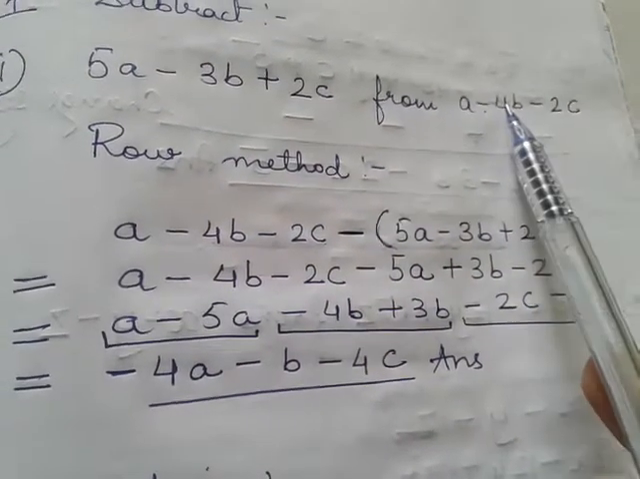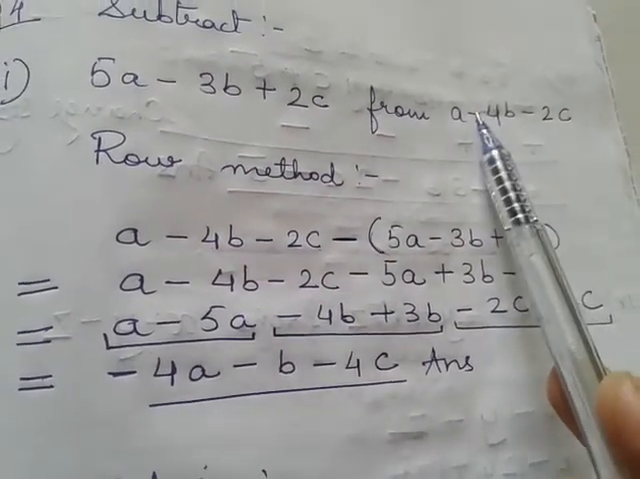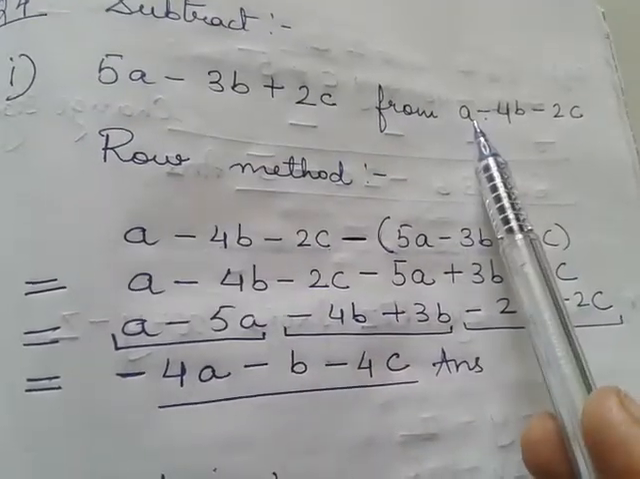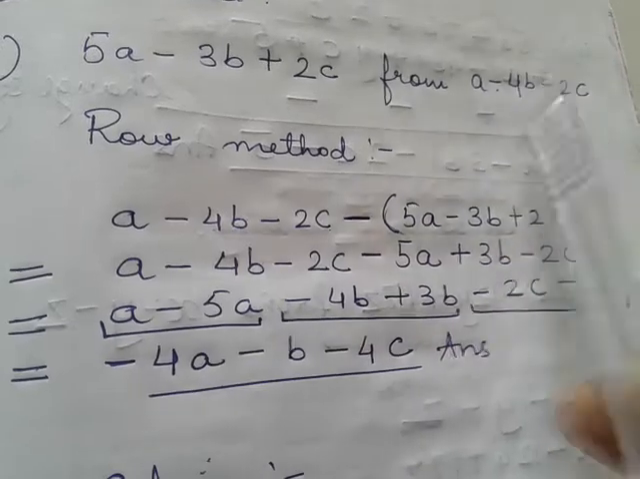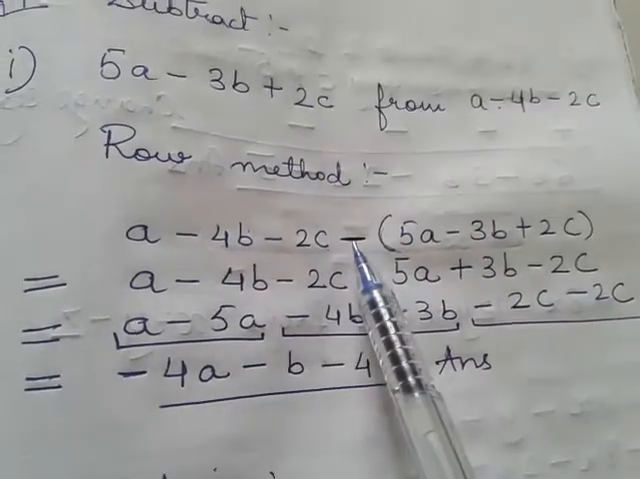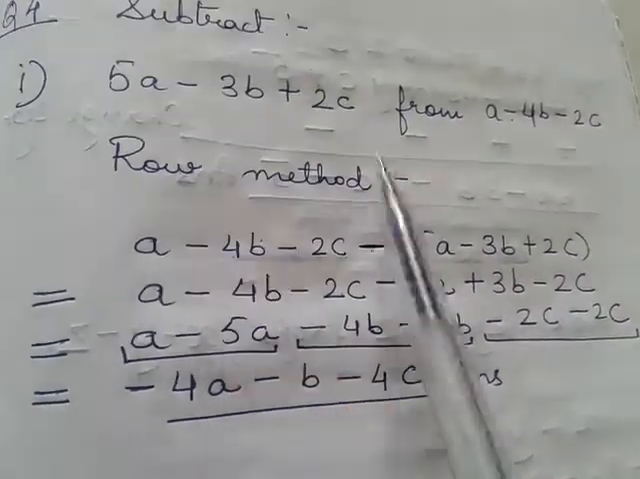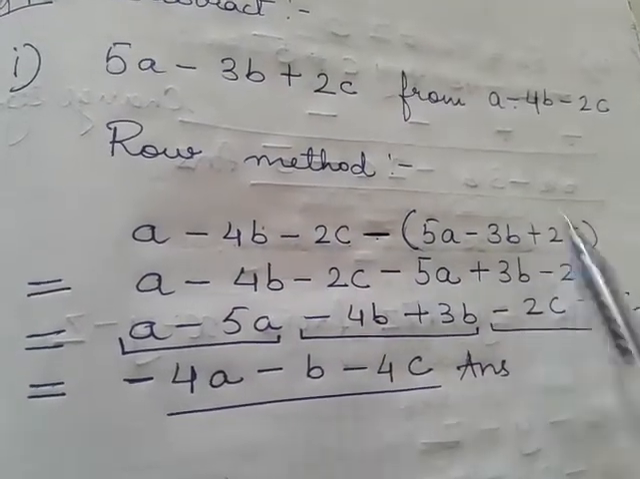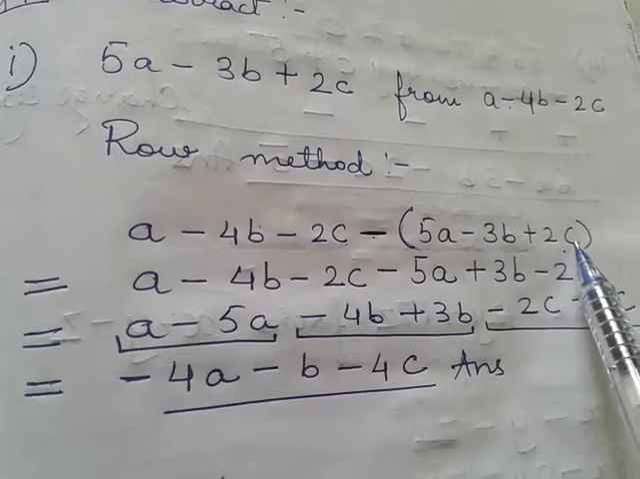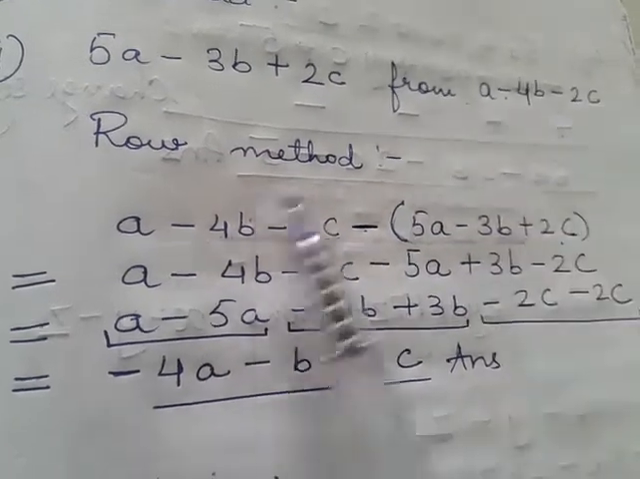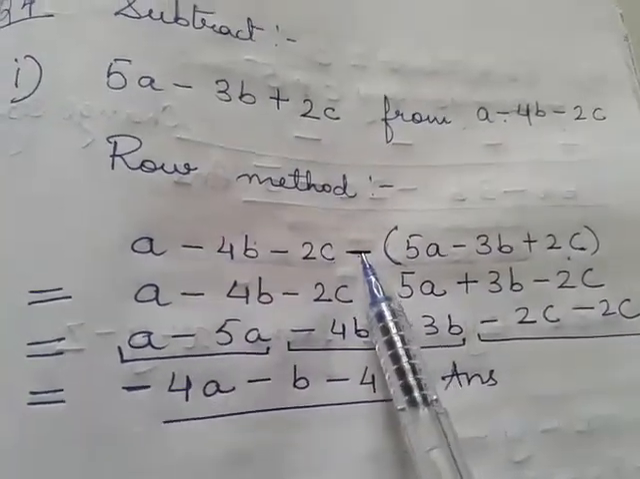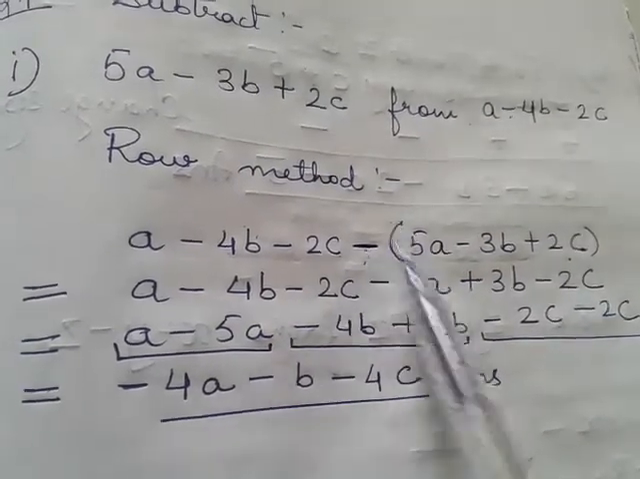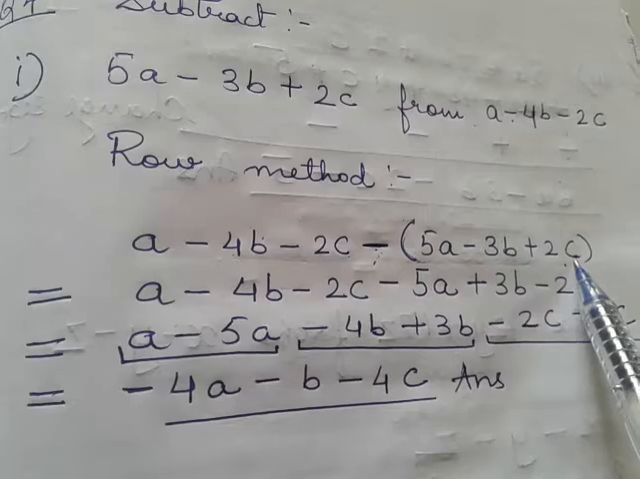This should be written first. I have said this 4 to 5 times because a mistake is always made here. This you write and then you write. Okay, so this should be written first. Minus, because the question is subtract, and 5a minus 3b plus 2c in bracket. Subtract, minus sign because the question is subtract, minus in bracket 5a minus 3b plus 2c.